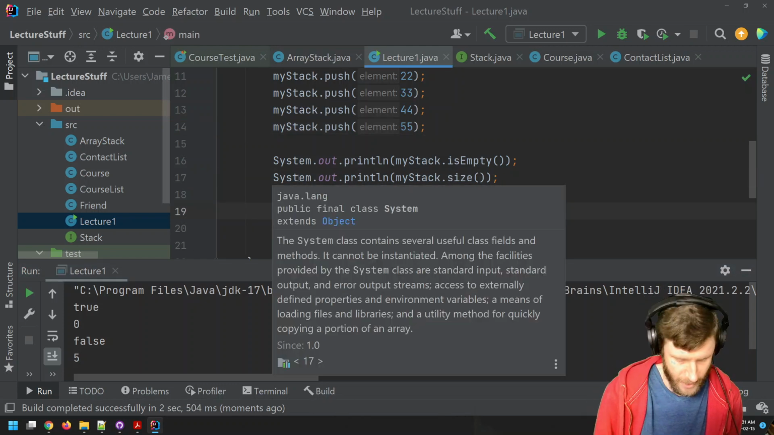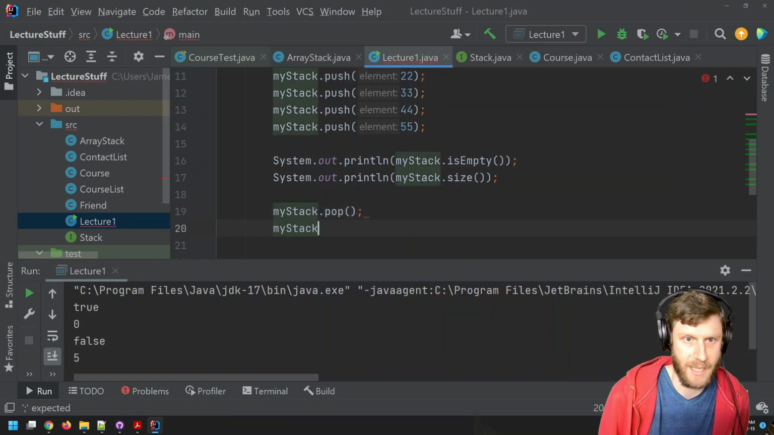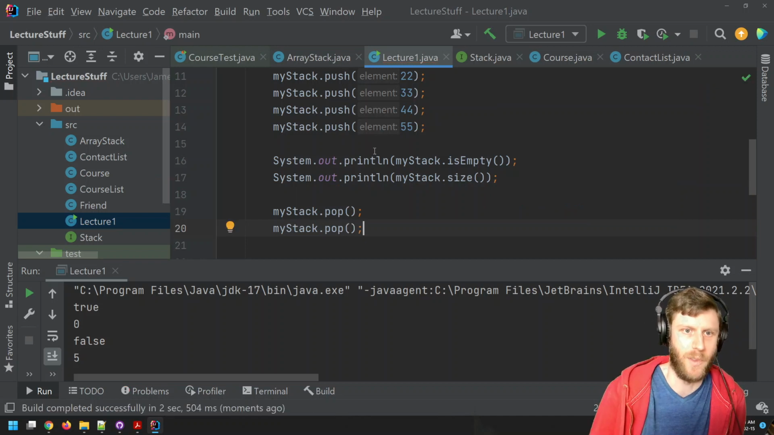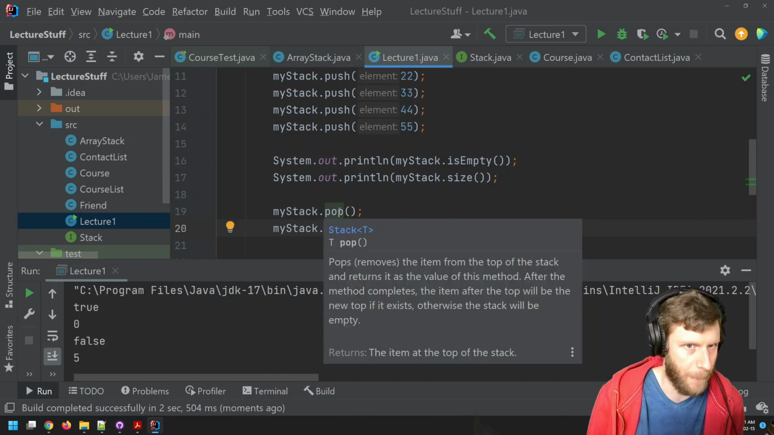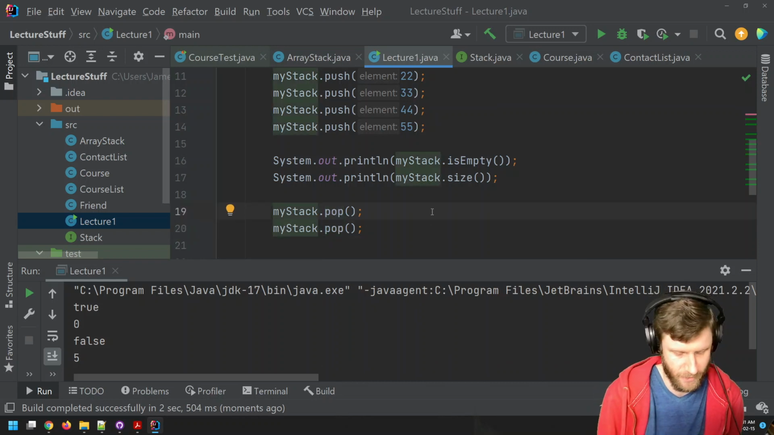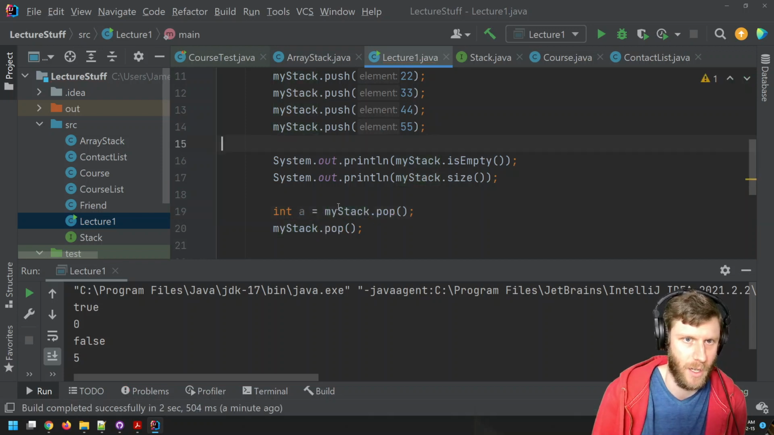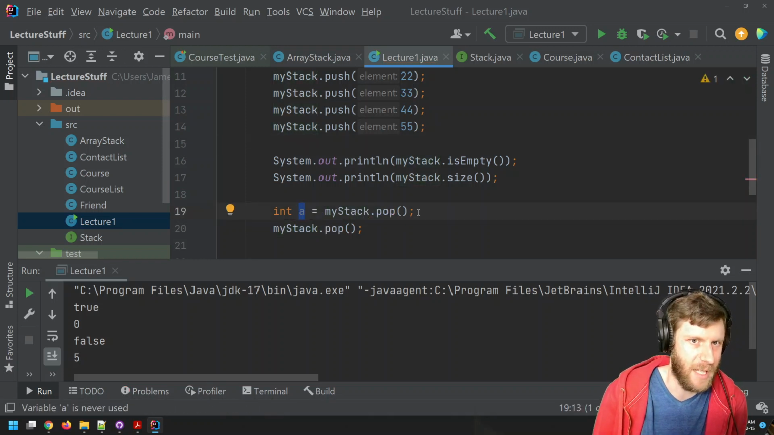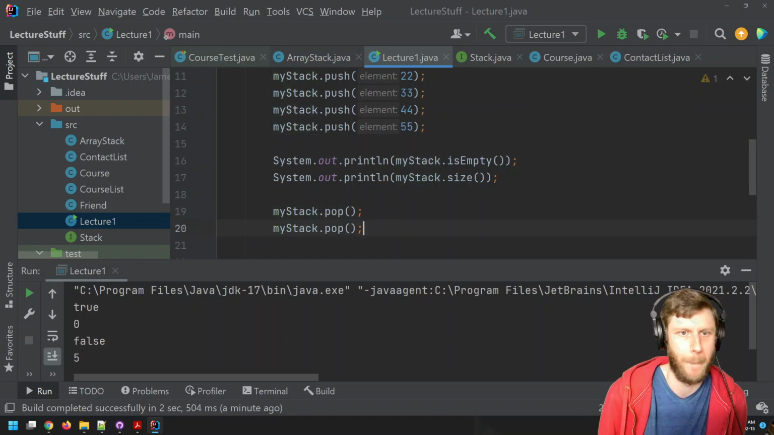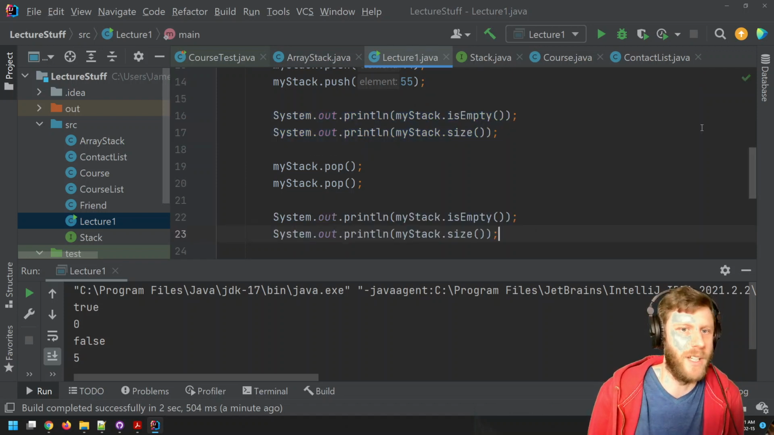Let's do another quick thing here where I do myStack.pop. Pop 2 things off. Note that pop returns something of type T, but I'm not actually doing anything with it. What I mean is I'm not saying something like int a equals. If I cared about getting whatever was there, I can do this, but for my purposes right now, I don't care. So basically the pops are just removing 2 things.